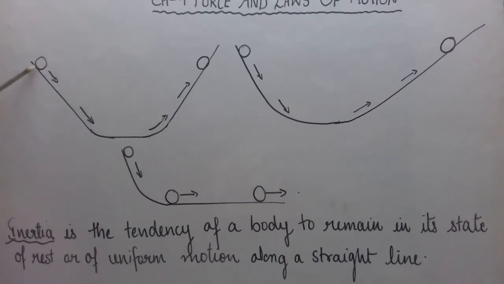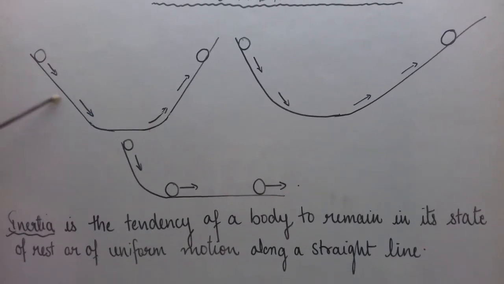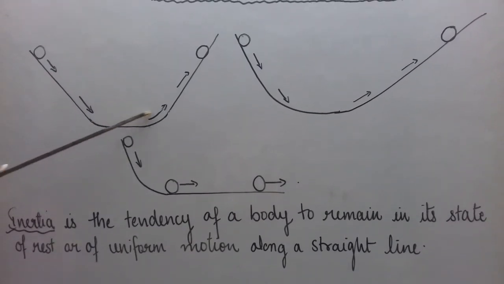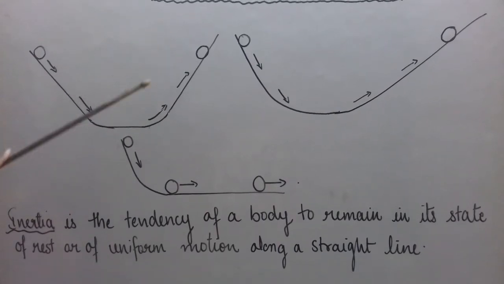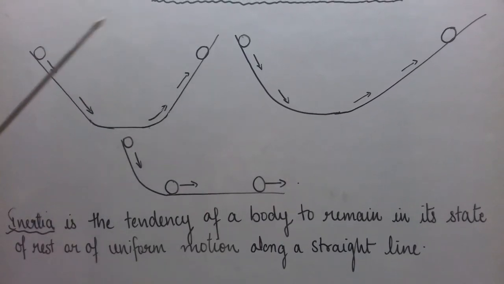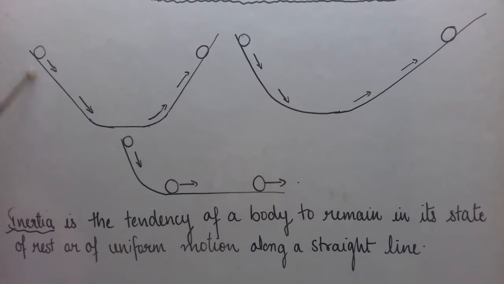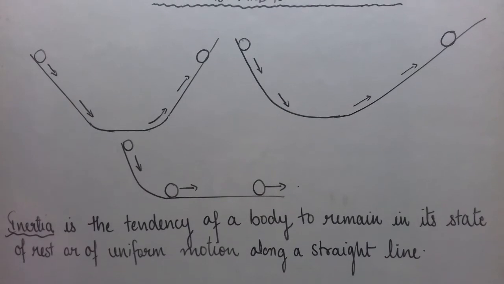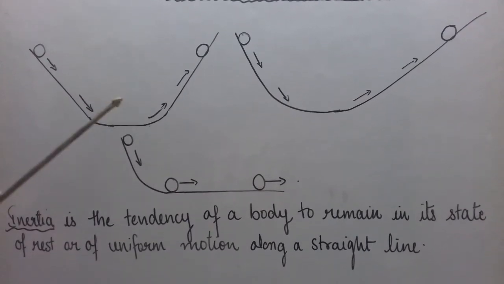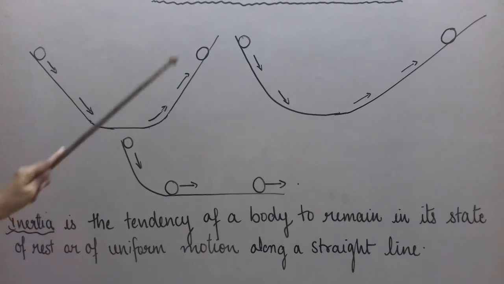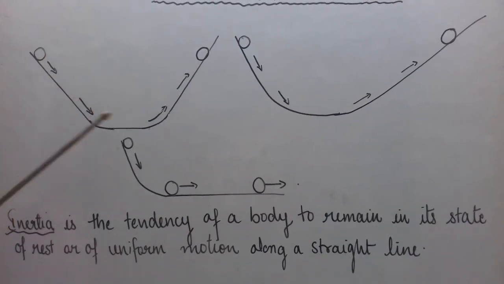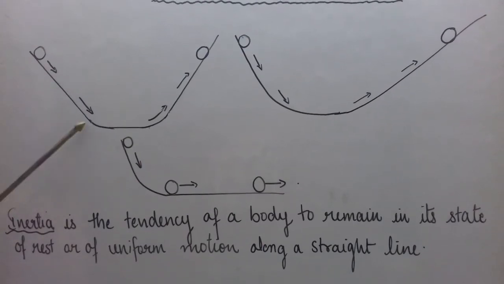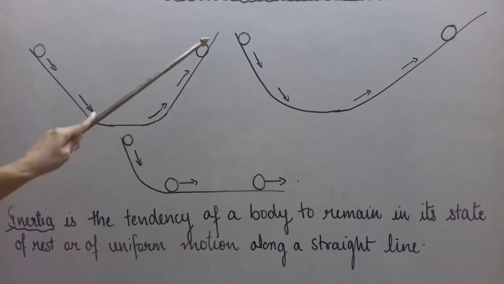It means if a ball is dropped from this side, it rolls down, and we know when it rolls down, it is getting positive acceleration. It moves on the other side, goes up, so negative acceleration, and it reaches the same height as this height. Then it comes down and the thing continues. Then it was thought maybe the ball tries to travel the same distance, because whatever distance the ball has covered on this side, the ball has covered the same distance on the other side also.